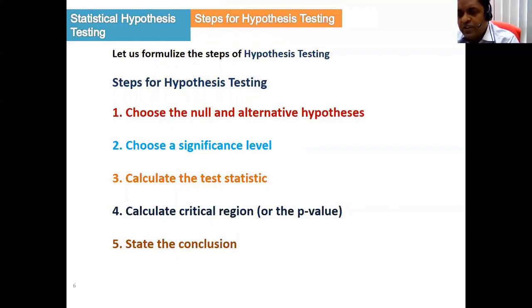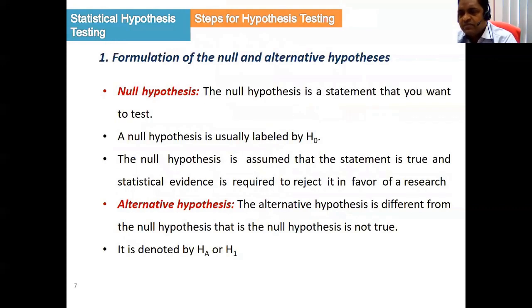Then we have to calculate the critical region or the p-value, and number 5, we have to make the final decision whether we are going to accept the null hypothesis or accept the alternative hypothesis. So these are the 5 basic steps. Inside there are a lot of things, but these are the main 5 steps for statistical hypothesis testing. Please remember, the order of number 2 or number 5 may be upper or lower, but these are the main 5 steps. Let us go into details.